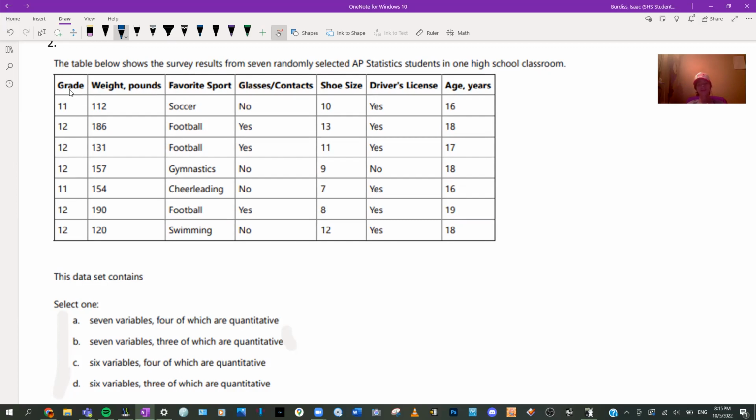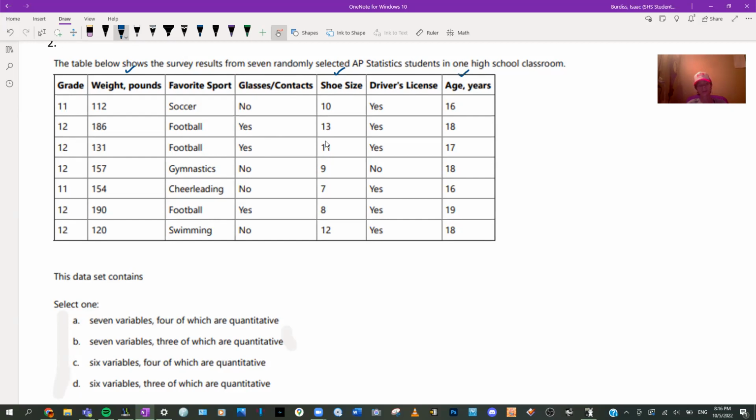Is that a measurement? Well, you might think so because it's a measurement of what grade you're in, but it's not. Is it something that someone took out a ruler or a scale for? It's really just kind of a random thing. So things like what grade you're in, zip code, things like that, they are not quantitative. Weight is. So check. Sport, no. Those hopefully are easy because they're words. Shoe size, yes.